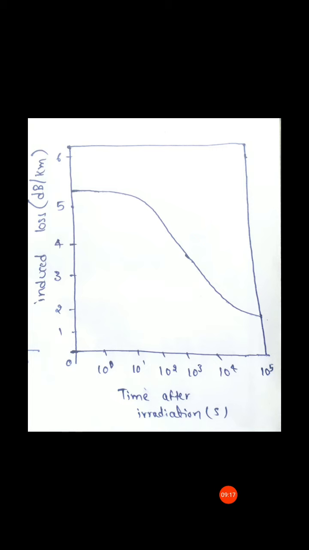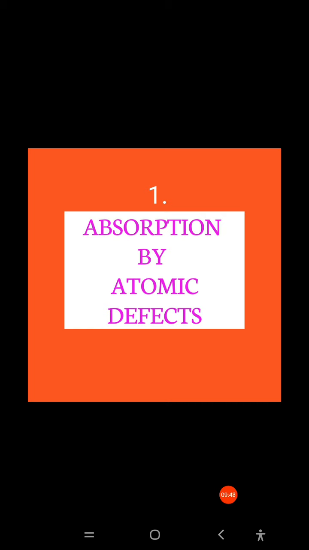So attenuation is nothing but the decrease in the light power. It can be caused in three ways, right? These two graphs tell us about radiation and induced loss. More the radiation, more the attenuation. Higher the radiation level, higher the attenuation; lower the radiation level, lower the attenuation level. So these are regarding absorption by atomic defects.